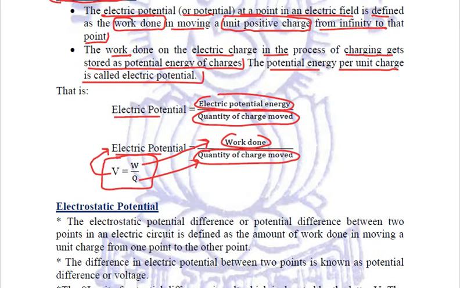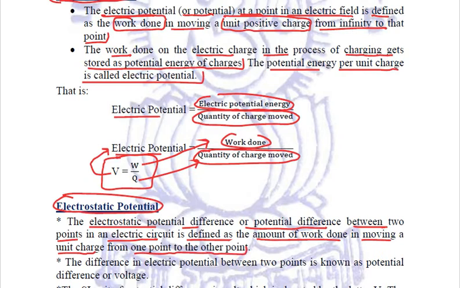Let's see what exactly is electrostatic potential. Now, the electrostatic potential difference, or simply potential difference, between 2 points in an electric circuit is defined as the amount of work done in moving a unit positive charge from one point to the other point.